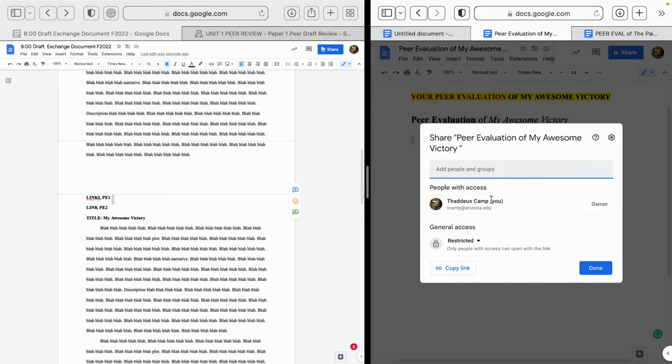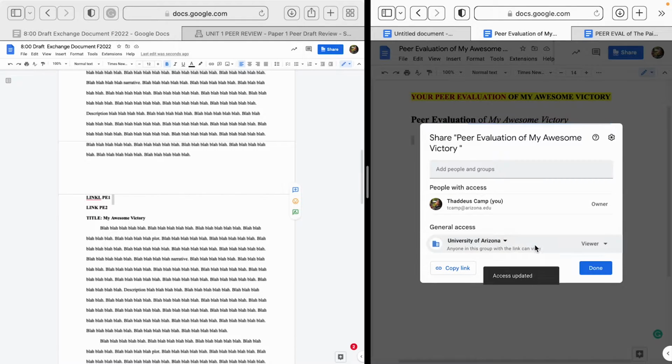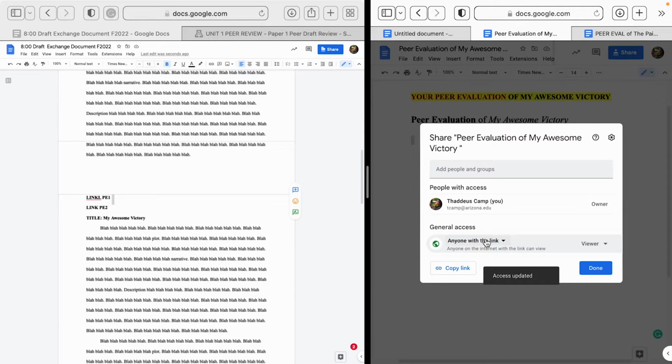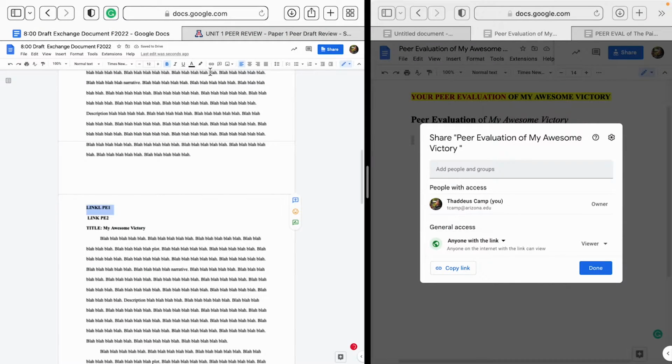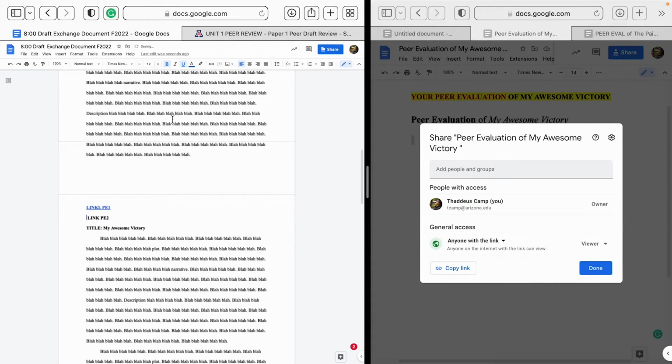You go up to share and make sure that the general access, you can do University of Arizona. I've found in the past that it's actually easiest if you do anyone with the link, okay? Simply because some people forget to log in to the University of Arizona system, right? After you do that, you copy the link, go back to the paper that you're evaluating. You're going to highlight the text, and you can go up here and do insert link, and you're going to paste the link, and you're going to apply.